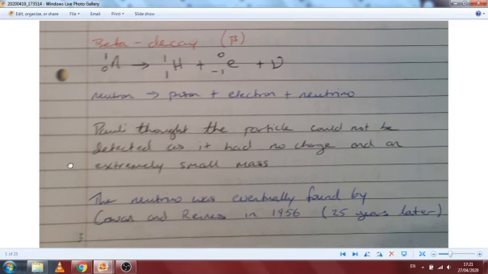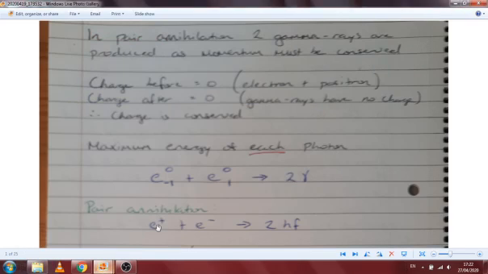So the neutrino eventually was found by Cowan and Reines in 1956, which is 25 years later. So despite that it barely interacts with matter, which is another thing you could say there, it doesn't really interact with matter, Cowan and Reines were able to detect this experimentally and prove Pauli's theory. So from then on everything could work on, so neutrinos exist. So again, while this wasn't asked, that is another common question: who discovered the neutrino? So on to the next one then, our next page of our notes.